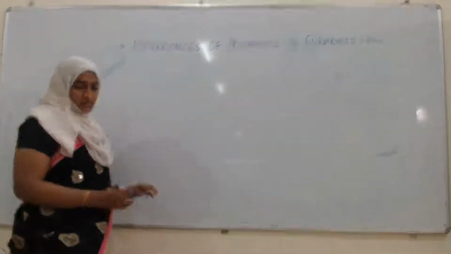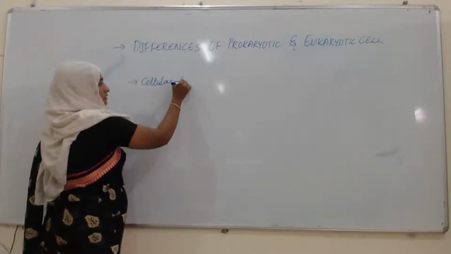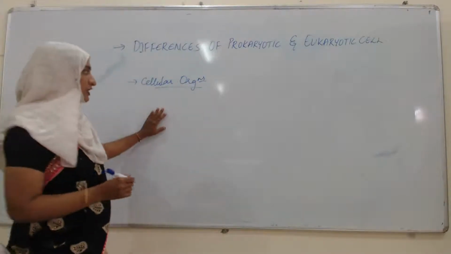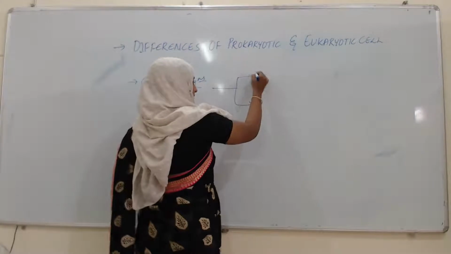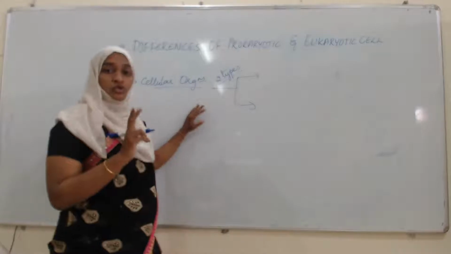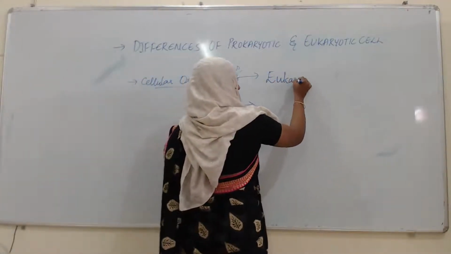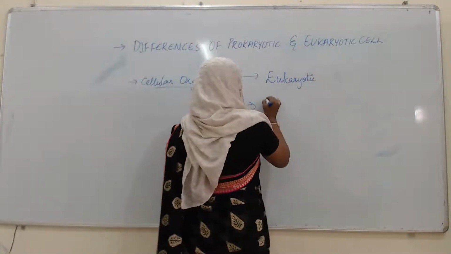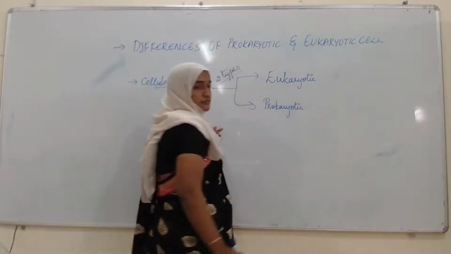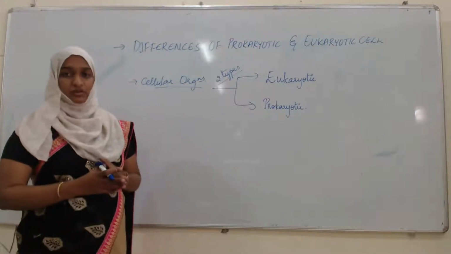See here, next, the cellular organisms are classified into two types. What are the two types? On the basis of two different cells, they are eukaryotes or eukaryotic organisms, and prokaryotic organisms. What do we mean by prokaryotes and eukaryotes?